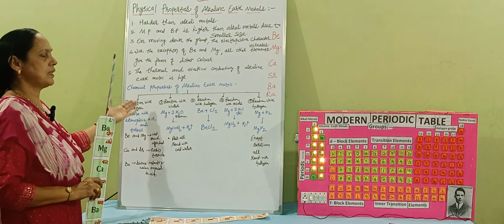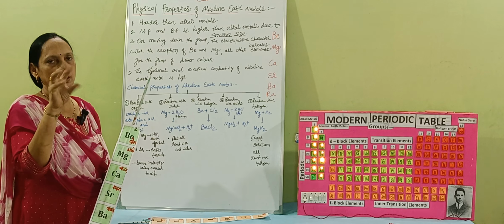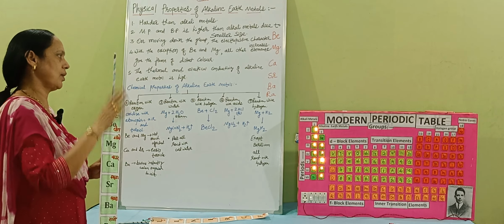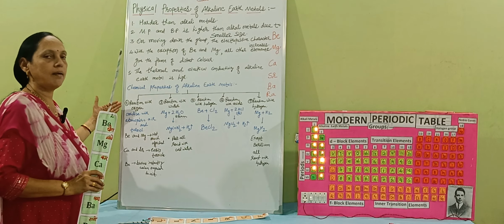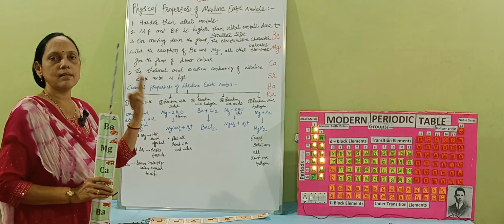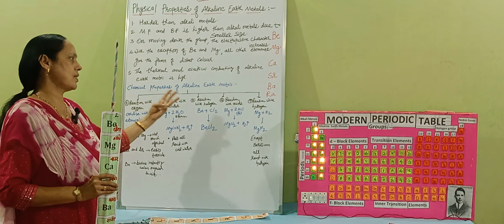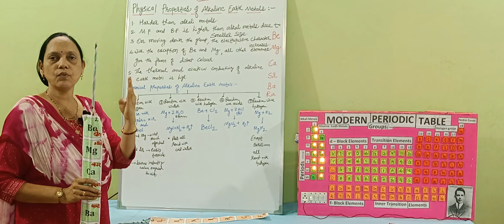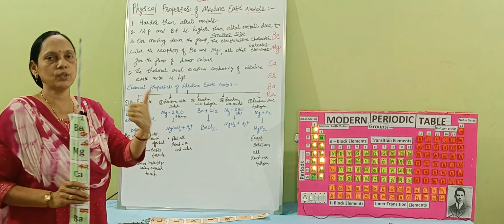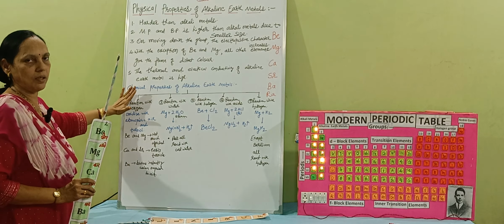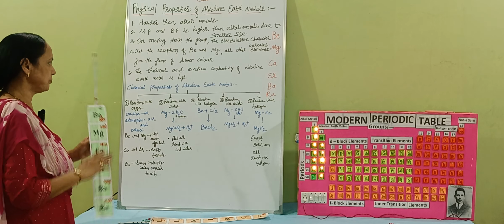So for that purpose here total 5 chemical properties are there. These alkaline earth metals show 5 chemical properties. First property is reaction with oxygen. Second is reaction with water. Third is reaction with halogen, means halide. Fourth is reaction with acid. And fifth is reaction with hydrogen. So 5 properties we need to study for the alkaline earth metals.